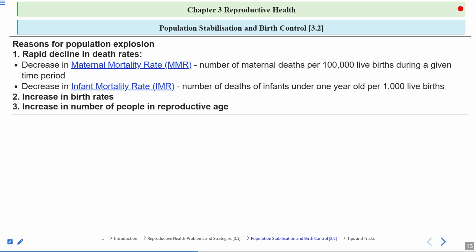The third one is the increase in the number of people in the reproductive age. Okay, so if individuals are in the reproductive age, then they can produce progeny. They are capable of producing offspring. They are capable of producing children. The more people in the reproductive age, the more the population will be, because they will reproduce and produce children. So these are the reasons for the population explosion. Okay.